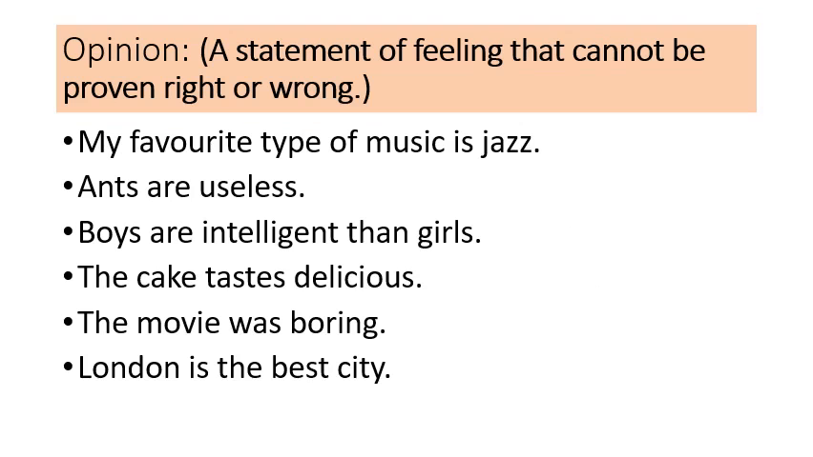The next type of declarative sentence is opinion, and it's a statement of feeling that cannot be proven right or wrong. It is based on our own choice and it depends on our thought. For example, my favorite type of music is jazz and it's an opinion. Ants are useless. Boys are more intelligent than girls. The cake tastes delicious. The movie was boring. London is the best city. And all these sentences show that they belong to some sort of opinions.